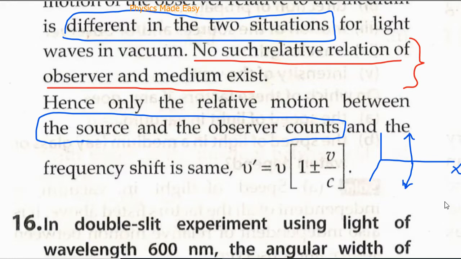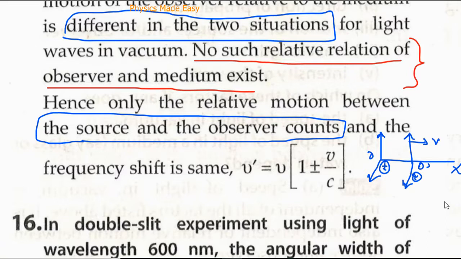This is O dash and this is O. I am taking two frames of reference. A frame of reference is a coordinate system plus a timer placed at the origin. And here the timer placed is T dash. This is moving with constant velocity V. Then the velocity of light is the same in both these frames of reference.